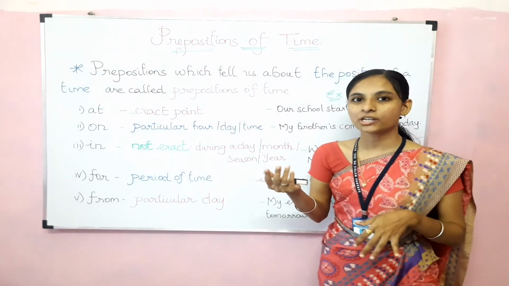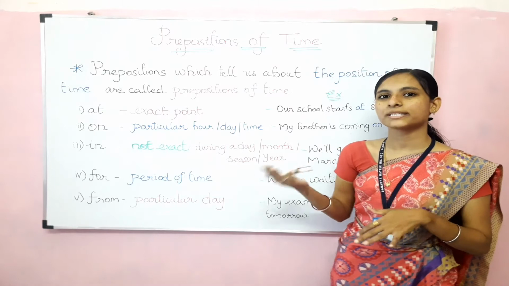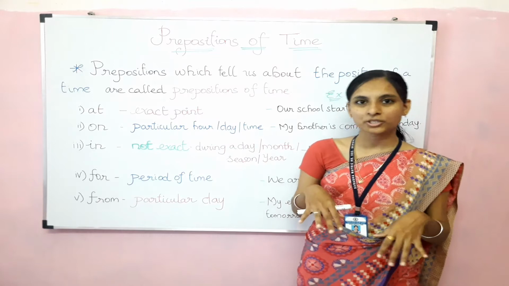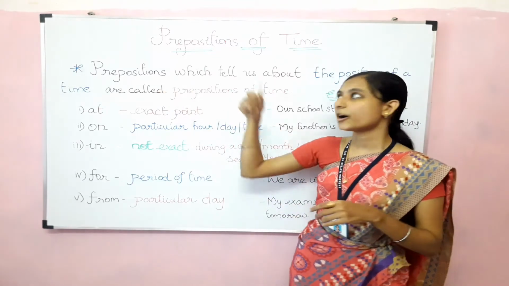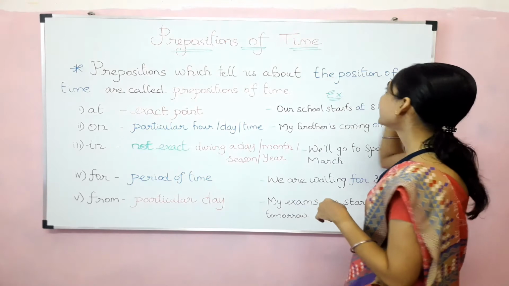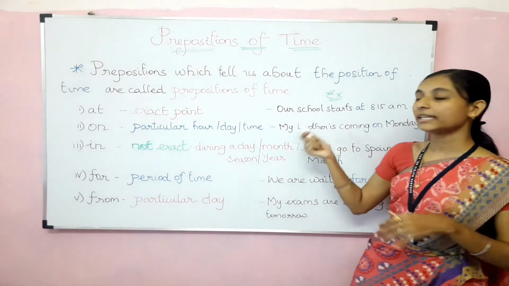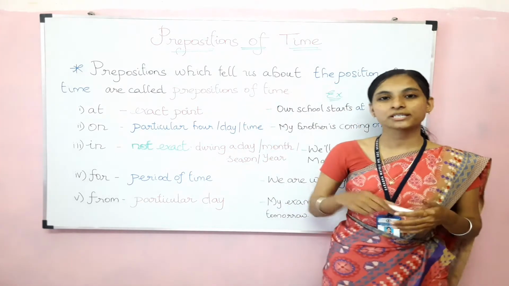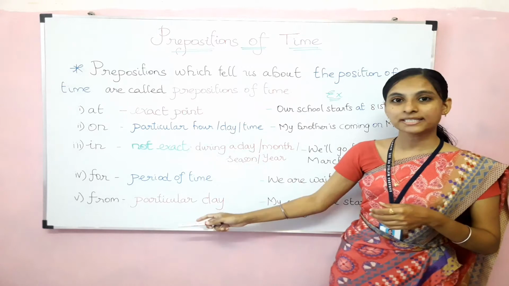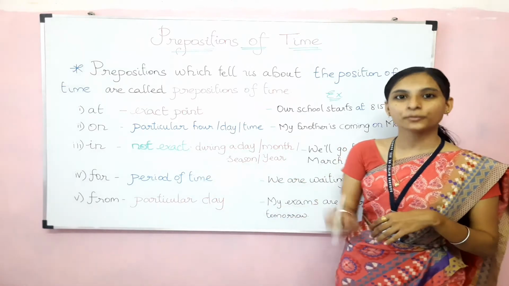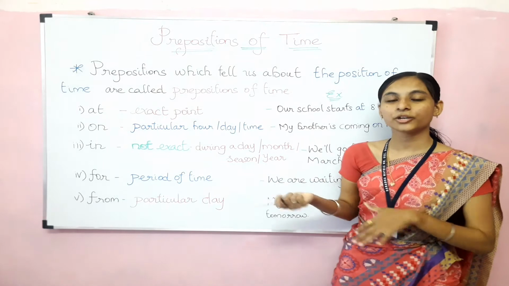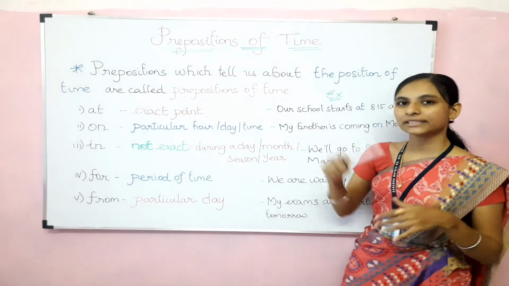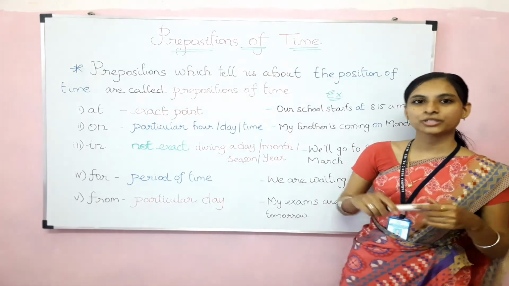So when we are talking about the position of time, with the help of prepositions, those words are called prepositions of time. Let me give you some examples. What are those words related to prepositions of time? Here you can see the board. There are 5 prepositions which are going to tell us about the time, so that stands for the preposition of time only.